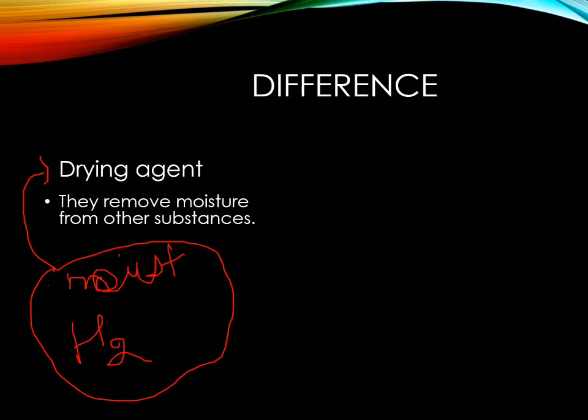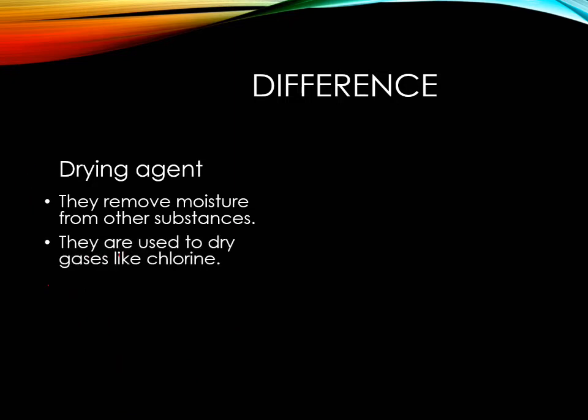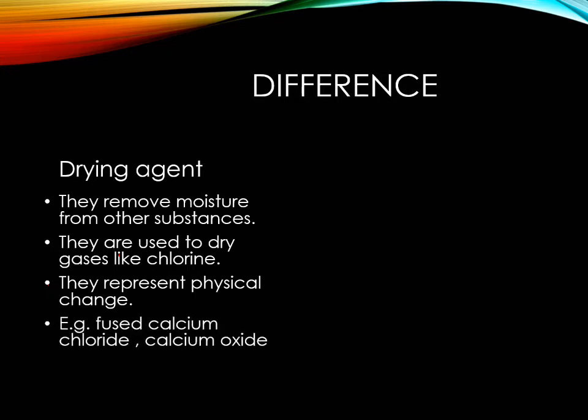So a drying agent will show a physical change. They are used to dry gases like chlorine, hydrogen, etc., and they represent a physical change. The examples are fused calcium chloride and calcium oxide. These are all drying agents. They are used to remove moisture, they do not chemically react with other substances, and they represent only a physical change. So this is all about the drying agent.